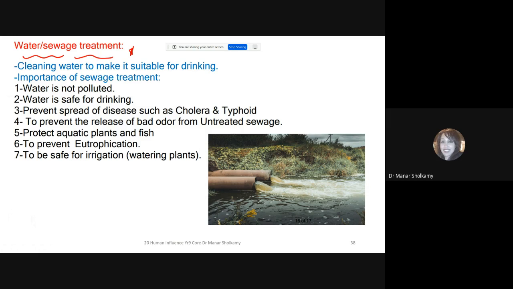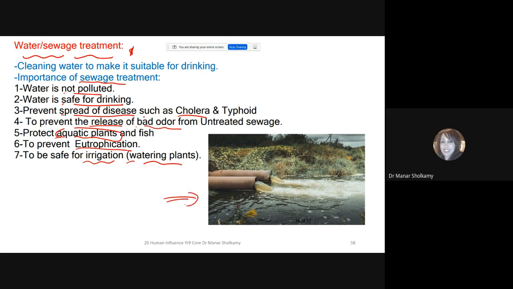Why? This can be a question out of 3-4 marks. It's a waste not answering it. The importance of sewage treatment: so that the water is not polluted, so it's safe for drinking, to prevent the spread of disease such as cholera and typhoid, to prevent the release of bad odor from untreated sewage, to protect aquatic plants, because it will not only kill you, it will kill the plants and it will kill the fish. To prevent eutrophication. Eutrophication is very important. I explained it in detail in the online. You did not attend the online, you missed it. To be safe for irrigation, so that I can use it to water plants.